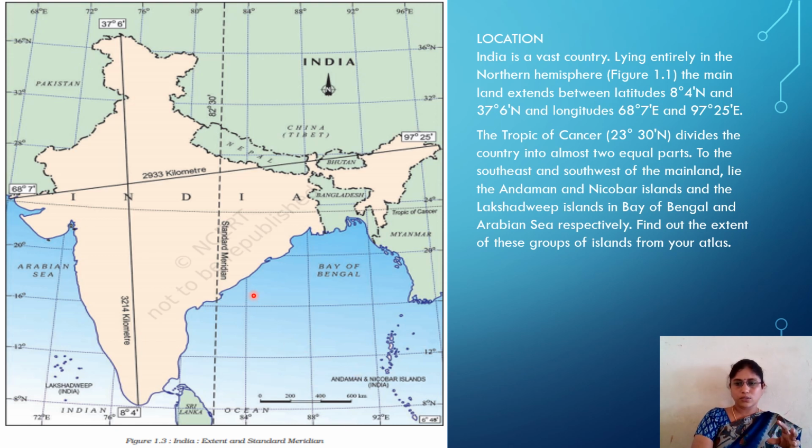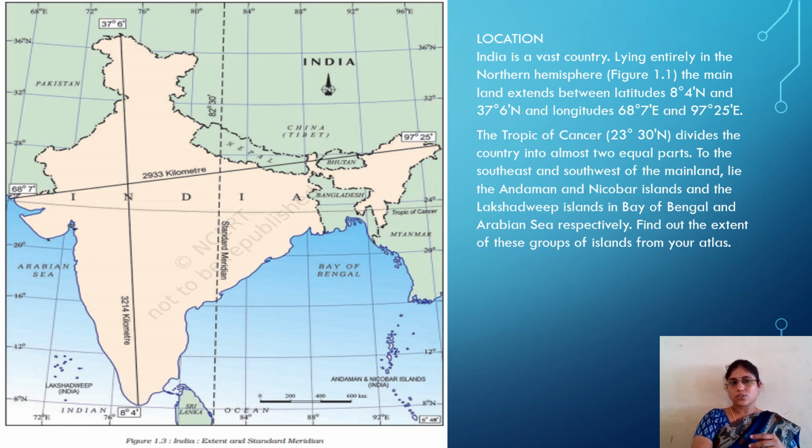Now I have explained to you how to measure. From which latitude to which latitude, from which longitude to which longitude, that is the final extension of any place. By calculating these latitudes and longitudes, we come to know the exact location, position and size of the place. Now clear, children? So definitely we will be able to measure the size and location of any place by using these latitudes and longitudes.